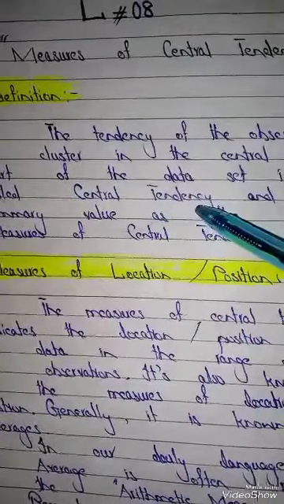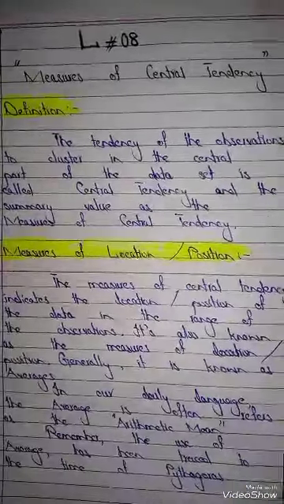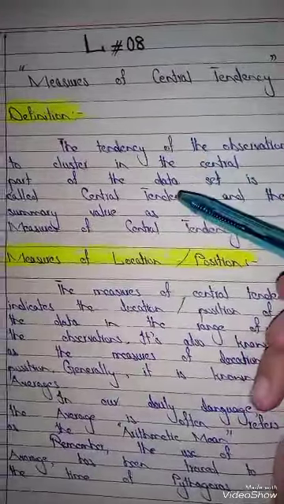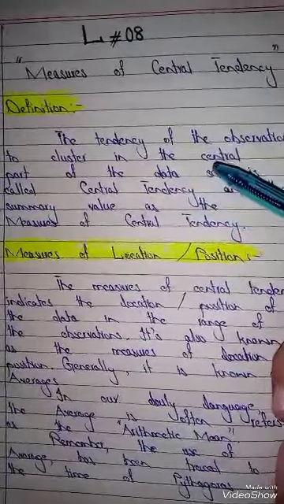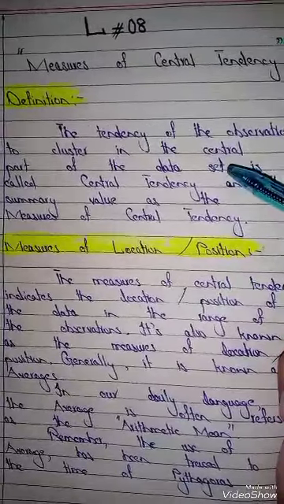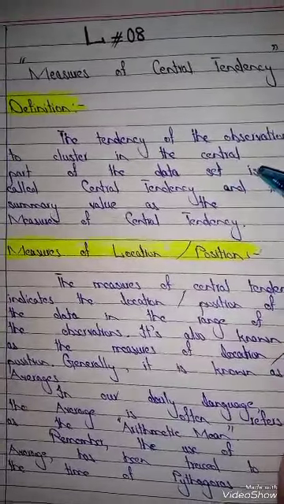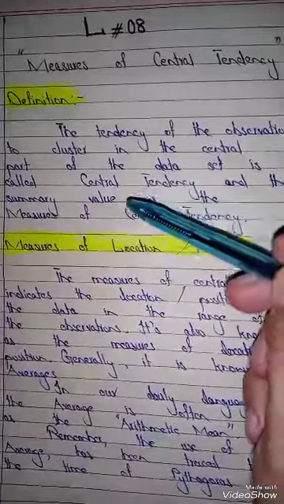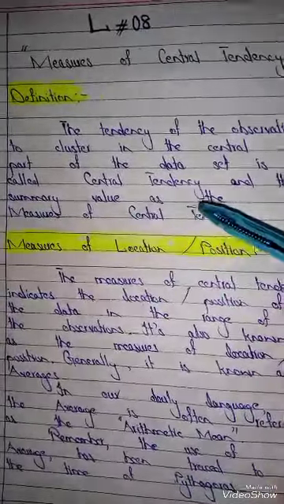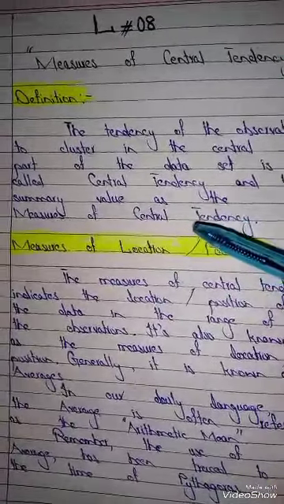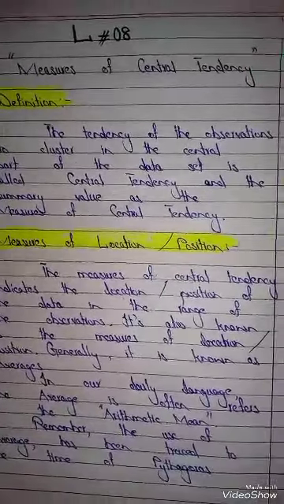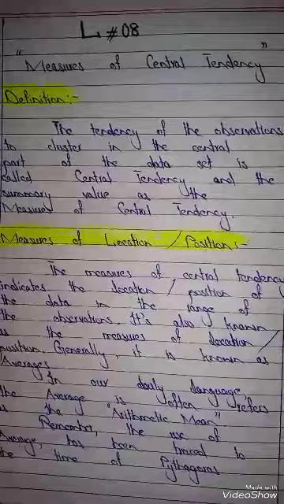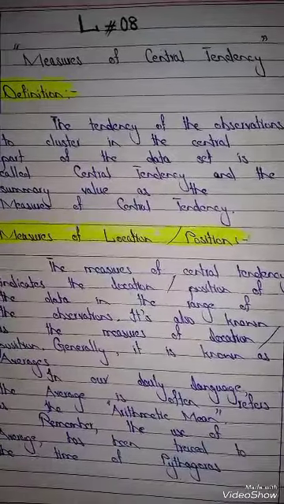When we have observations, the middle or central value is said to be the central tendency, and the summary value is called the measures of central tendency. Now coming to the measures of location or position.